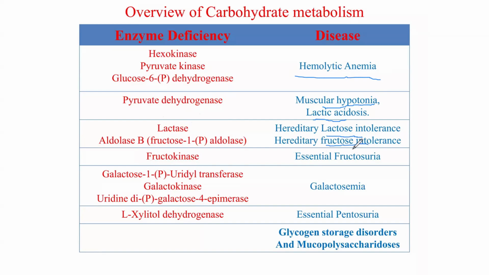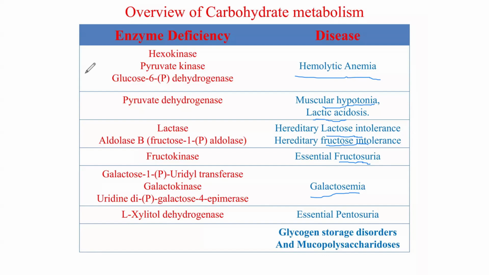Fructokinase deficiency causes fructosuria. Galactose 1-phosphate uridyl transferase, galactokinase, and UDP-galactose 4-epimerase deficiency cause galactosemia. L-xylulose dehydrogenase deficiency causes essential pentosuria. And there are so many enzymes that cause glycogen storage disorders and mucopolysaccharidosis, which we are going to look at one after the other.